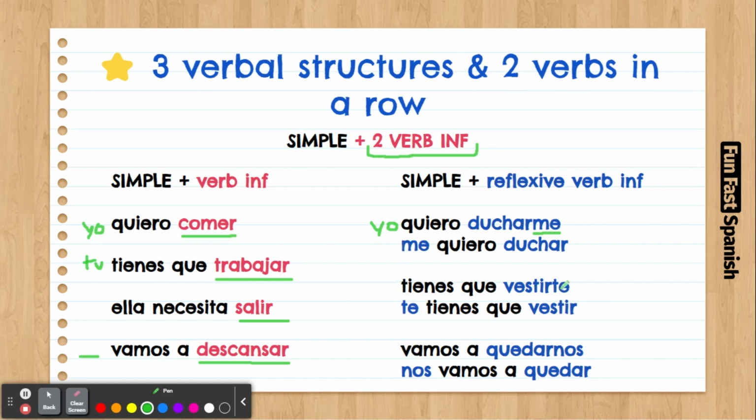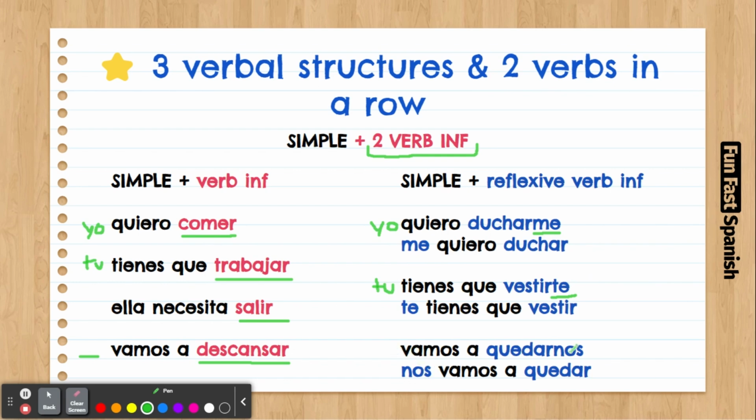Tienes que vestirte. So, vestirse means to get dressed. Tú is here because it's tienes que. Tú tienes que vestirte. So vestirse is the reflexive verb itself, but as you can see, there is a te here. Why? Because te is for tú, yeah? Tú tienes que vestirte.